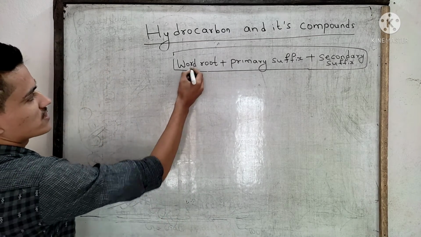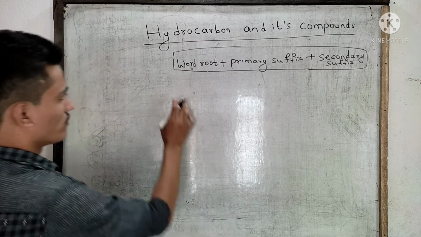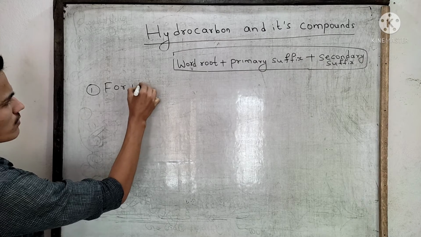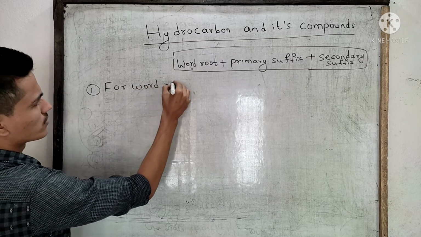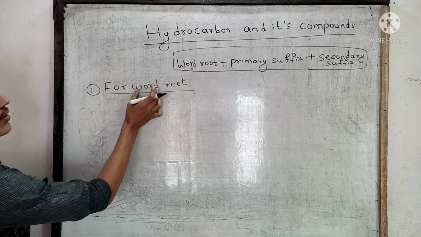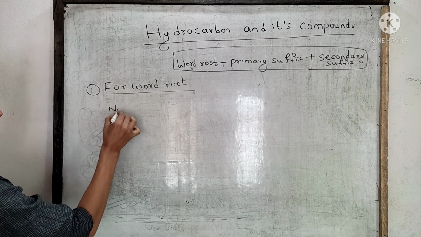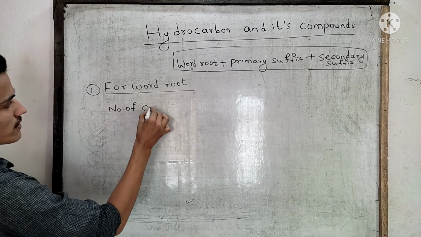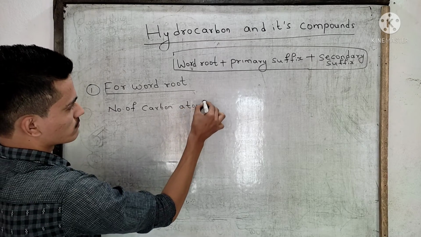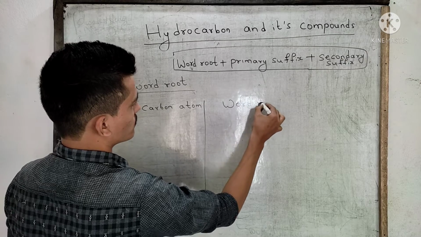What does this word root mean? It means the number of carbon atoms.